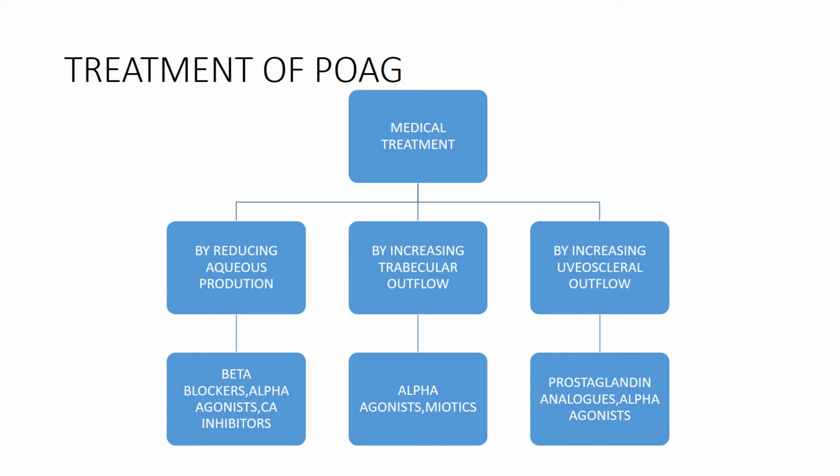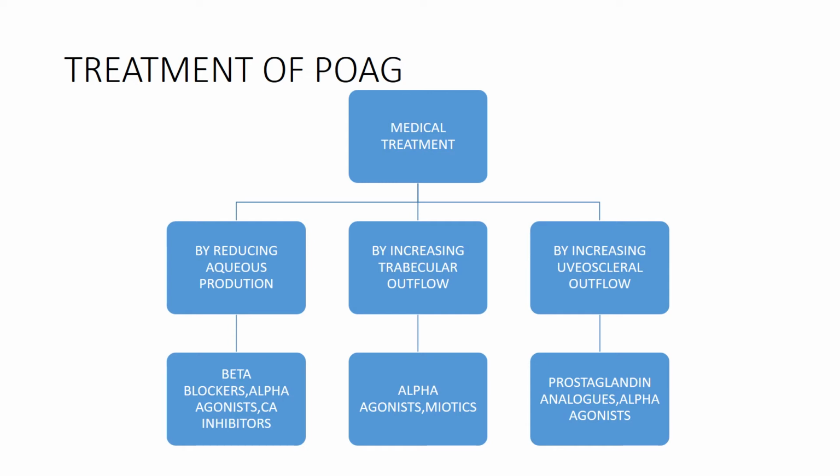This flowchart shows the result of each drug used for the management of glaucoma. As I already said, they act through two mechanisms. They either increase the excretion or decrease the production. The agents which reduce the aqueous production include beta blockers, alpha agonists, and carbonic anhydrase inhibitors.